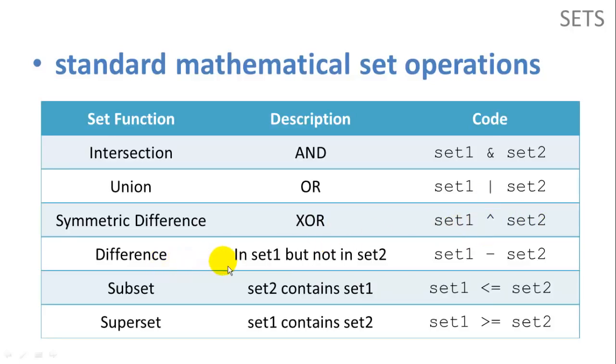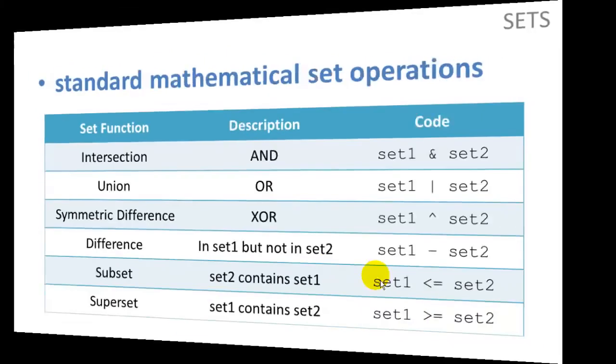The difference, which means items that are in set 1 but not in set 2, we just take set 1 minus set 2. And subset and superset basically return a Boolean value. Does set 2 contain set 1? Or does set 1 contain set 2 for the superset question? So those are some of the set operations.